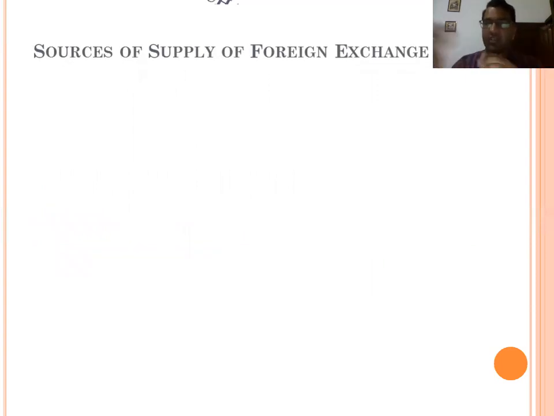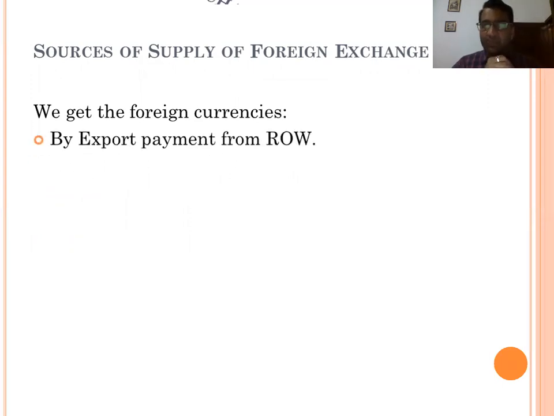Now the question arises: what are the sources of supply of foreign exchange? We need foreign exchange for different purposes. From where do we receive foreign exchange? We get foreign currencies from export payments from the rest of the world. We export goods to another country. If they pay for the exports, they will pay in foreign exchange. It means they will pay in dollars or any other international currency.